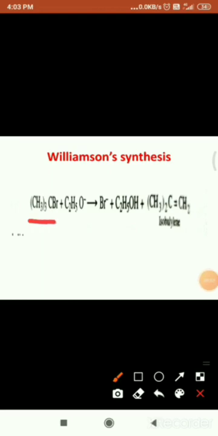If the halides of tertiary and secondary carbons are taken, they undergo elimination reactions and form unsaturated compounds, that is, the desired ether products are not formed. For the preparation of tertiary alkyl ethers, we should generally take the alkoxide of the tertiary alcohol and primary alkyl halides, and if they react, it leads to the formation of tertiary alkyl ethers.